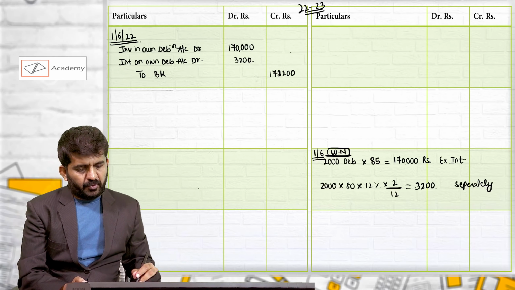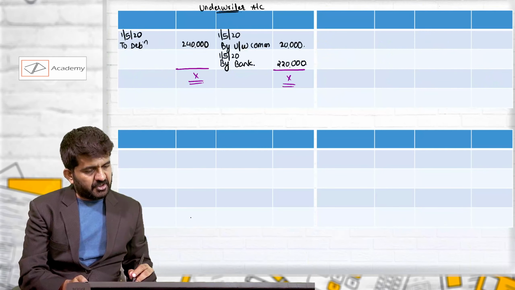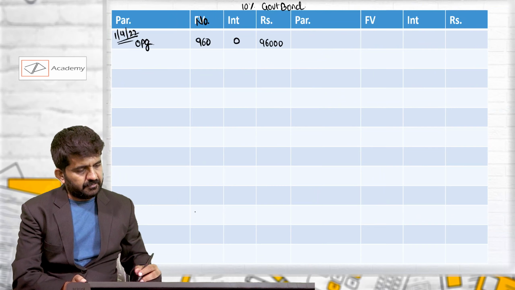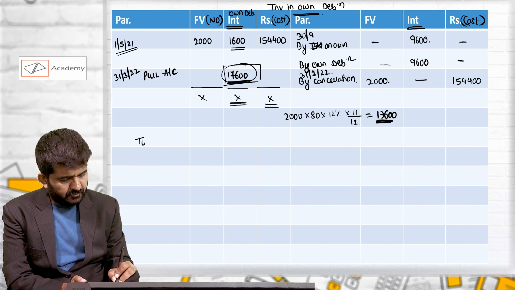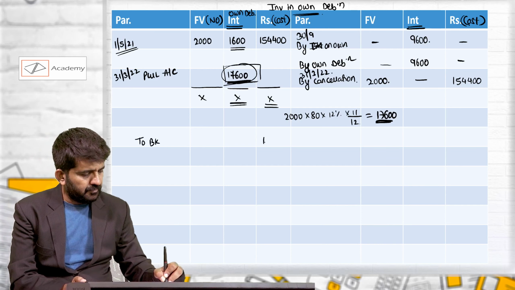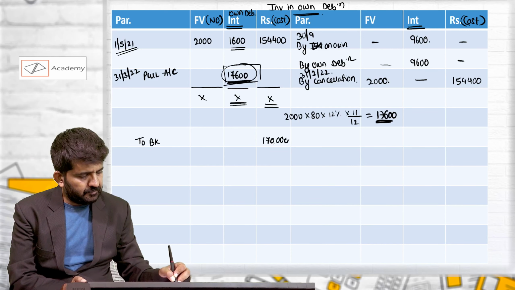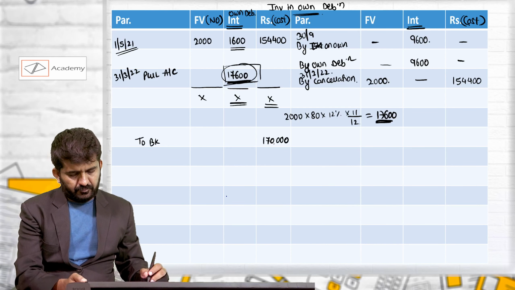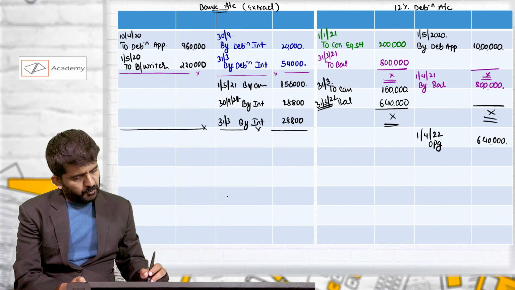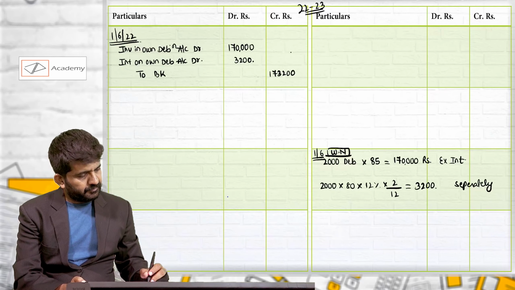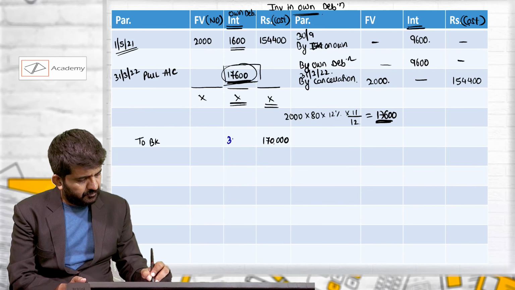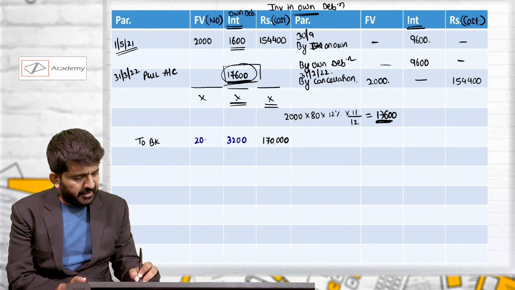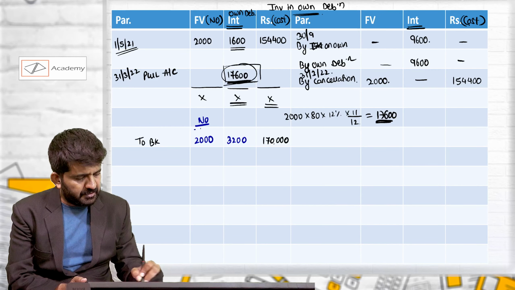Let us again go to the relevant account. Investment in own debentures 1,70,000. And interest portion is 3,200. These are again 2000 number of debentures.